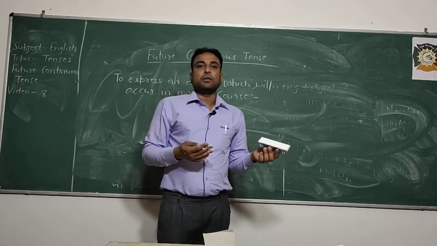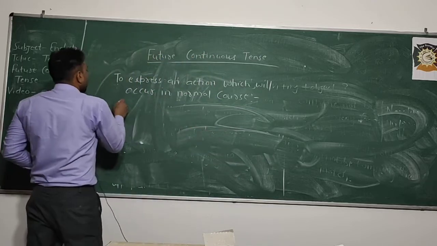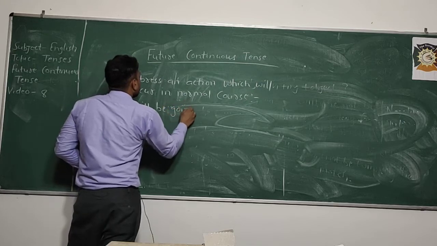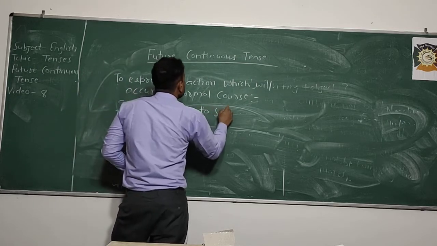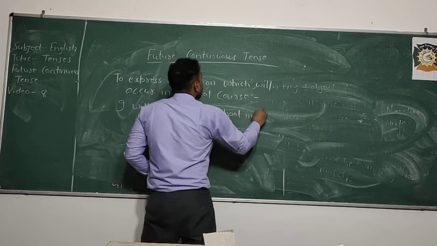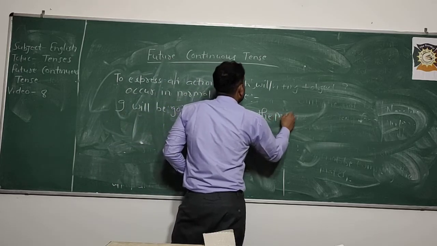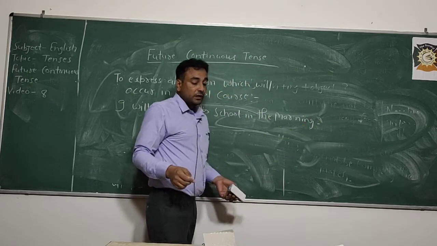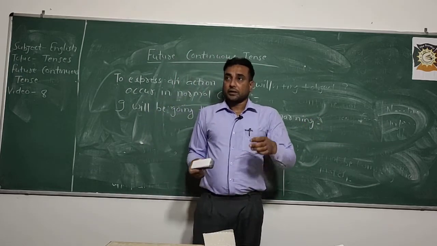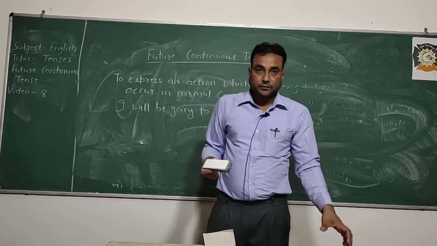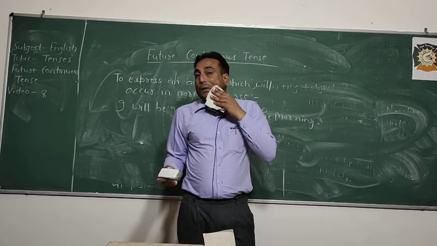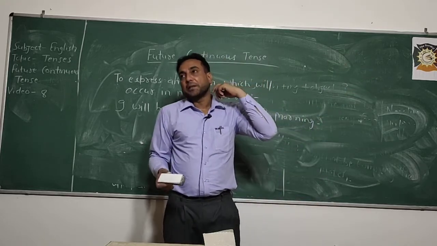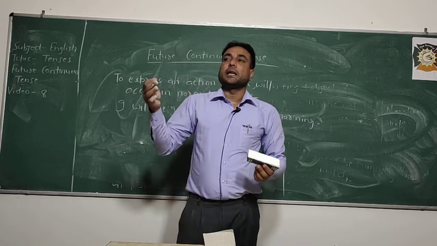So normal course: I will be going to school in the morning. Suppose in the evening you are thinking about going to school, आप अपने दिमाग में सोच रहे हो कि कल सुबह इस टाइम में स्कूल जा रहा हूँ.